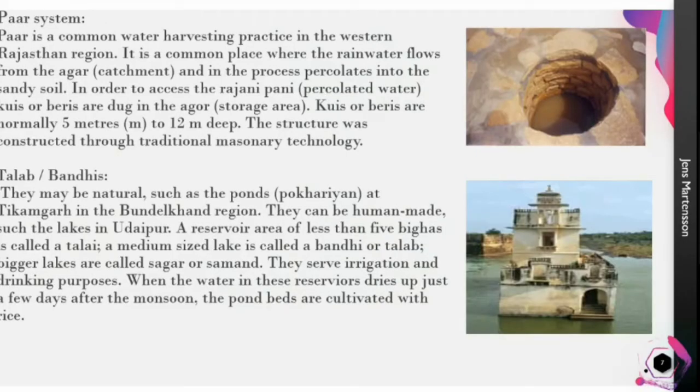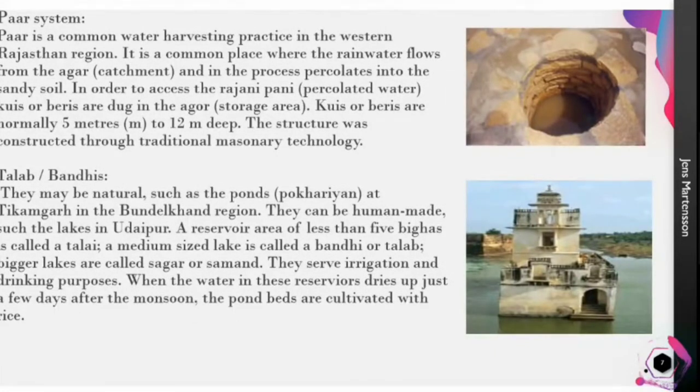And the ancient way of rainwater harvesting is the PAR system. It is a rainwater harvesting method followed in the western Rajasthan region. Here they collect the water from the catchment area and store it; the percolated water is called Rajani Pani.